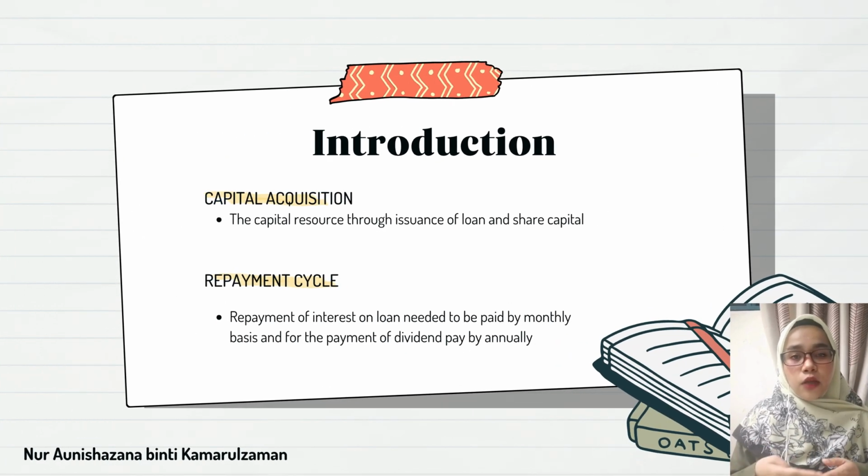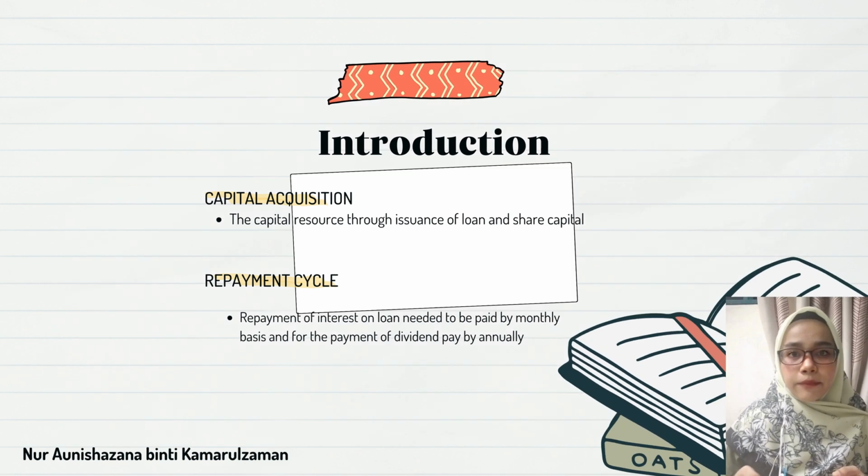Okay, for the introduction, I will explain about the capital acquisition and repayment cycle. Capital acquisition means that it's a capital account. For example, when we do a business expansion, we need more capital. The capital resource comes through the issuance of loans and share capital. Next, the repayment cycle refers to the repayment of interest on loans and payment of dividends to the shareholders. Repayment of interest on loans needs to be paid on a monthly basis, and dividends are paid annually depending on the performance of the company.